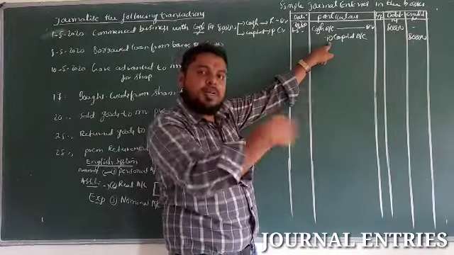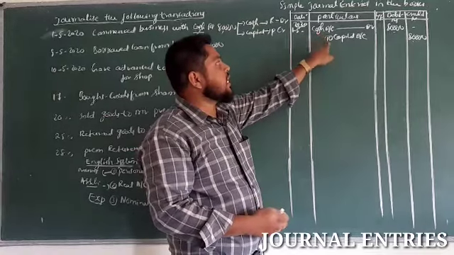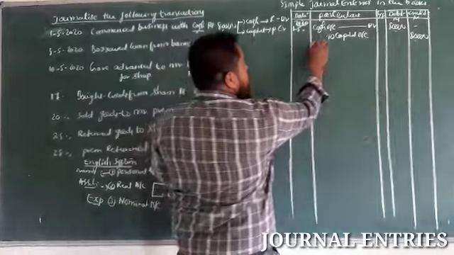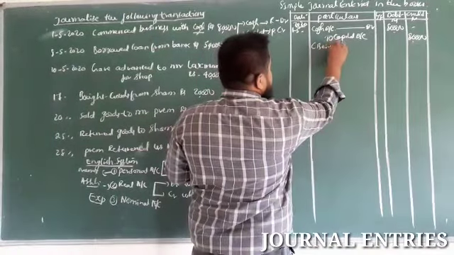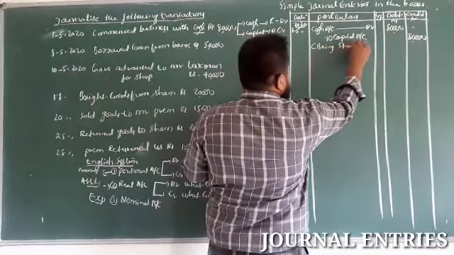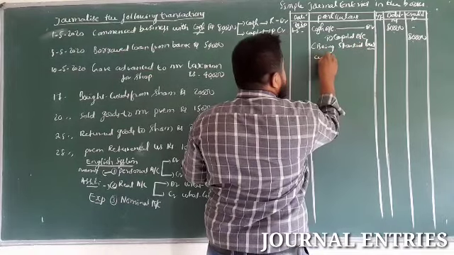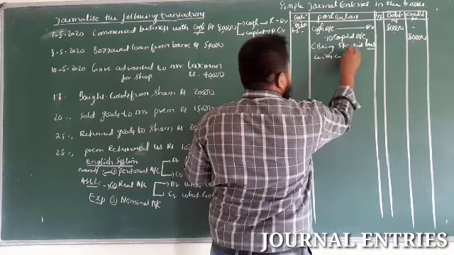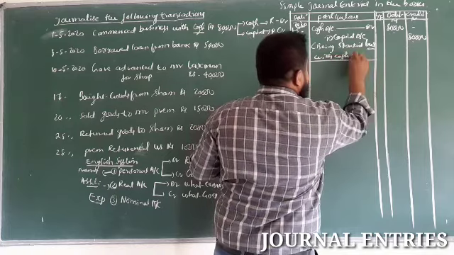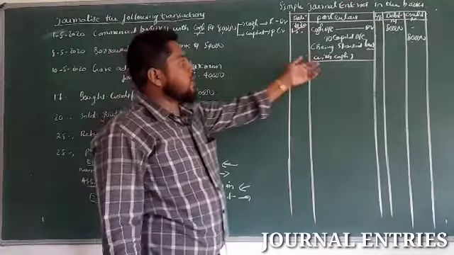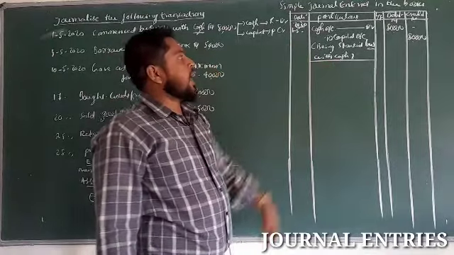Narration means the explanation of the entry, that is detailed description of the entry. So narration: started a business with the cash. After writing narration, close the line or leave the line or put one line.